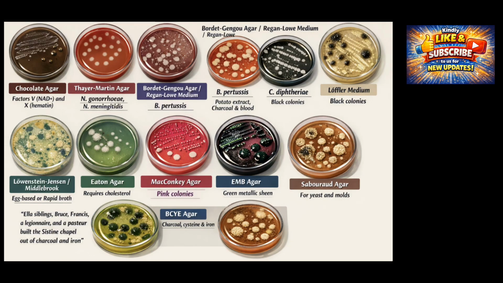Bordetella pertussis requires a completely different approach because it is extremely fastidious and sensitive to toxic fatty acids. It grows on Bordet-Gengou agar or Regan-Lowe medium. Bordet-Gengou contains potato extract, while Regan-Lowe contains charcoal, blood, and antibiotics, where charcoal neutralizes toxic substances.